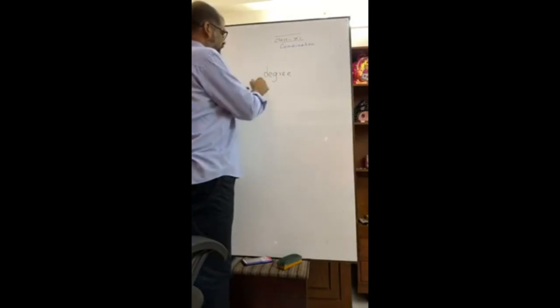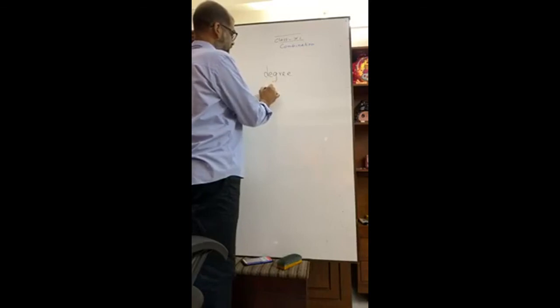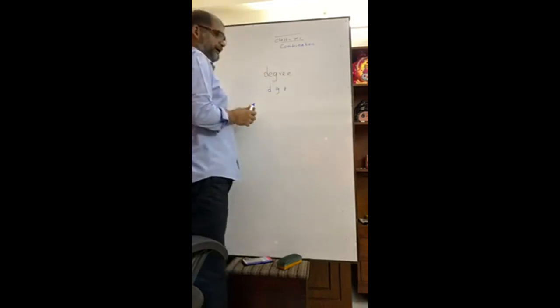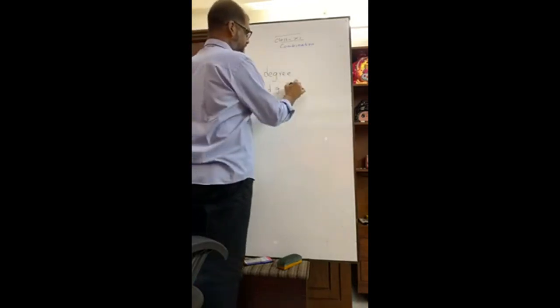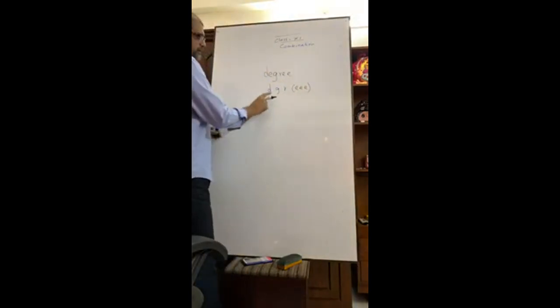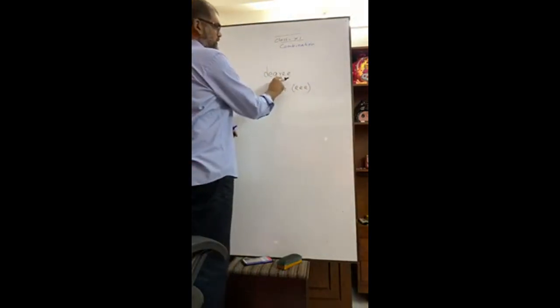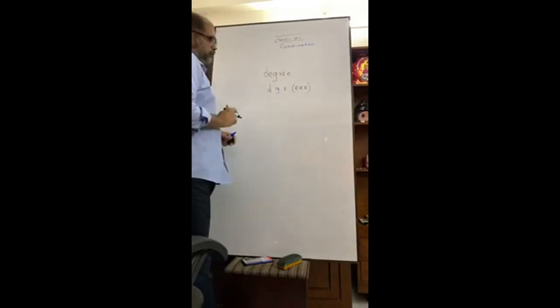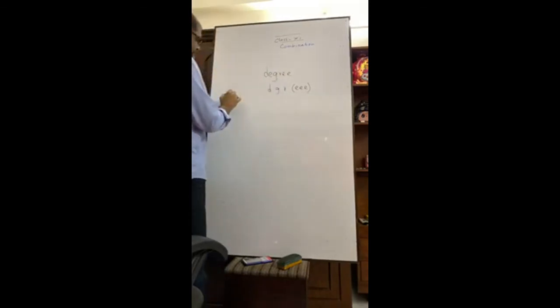We have the letters D, E, G, R, E, E, right? D, G, R, 1, 2, 3, 4, 5, 6, okay, you see,